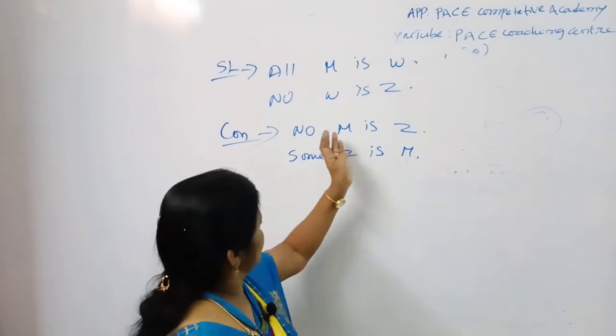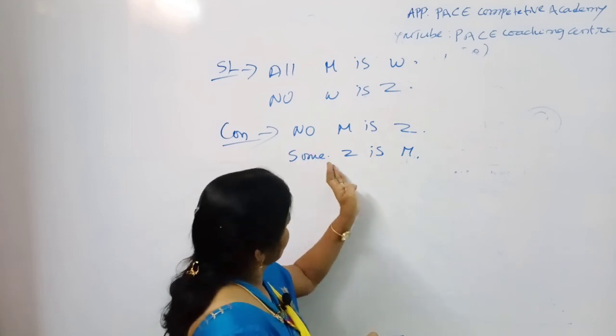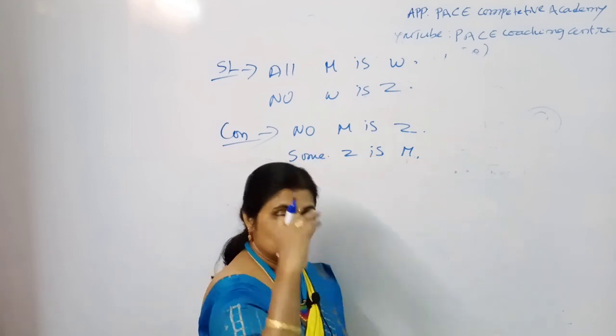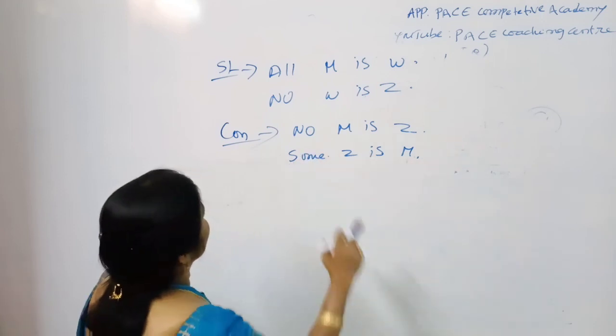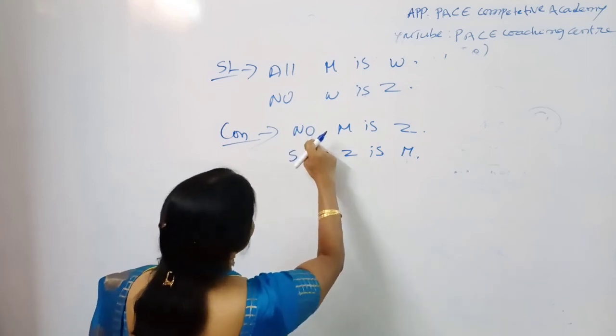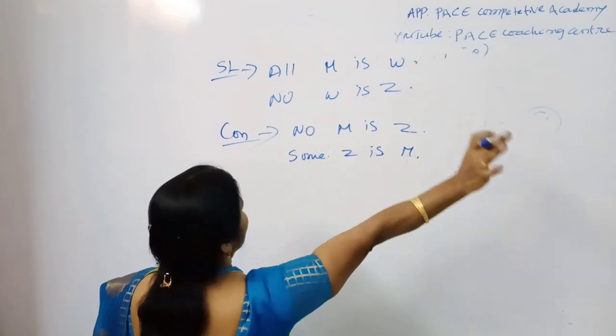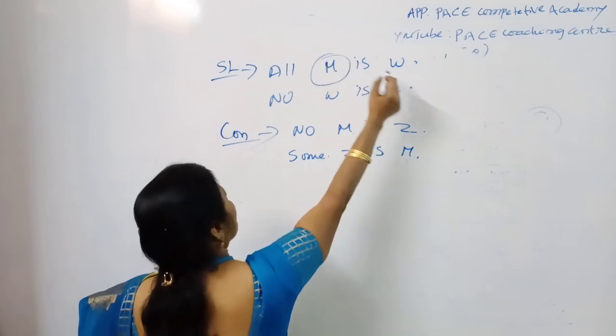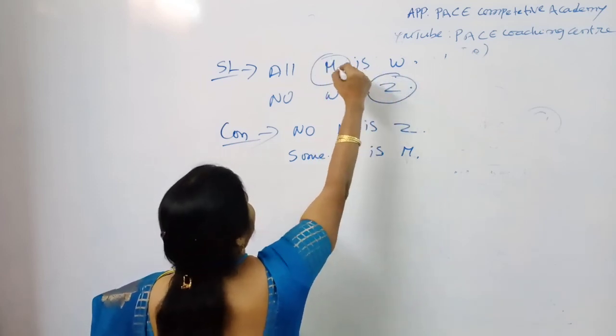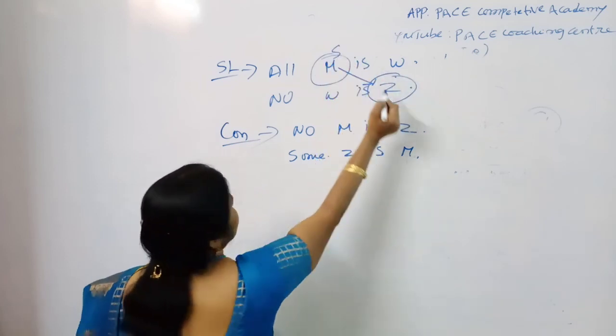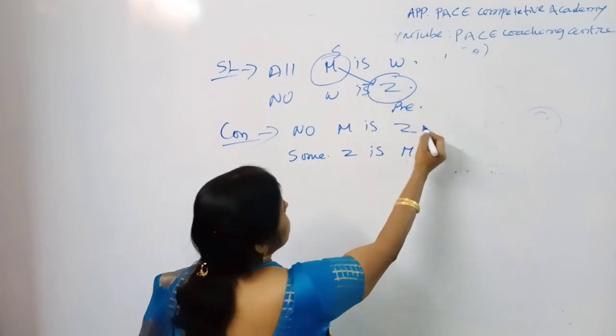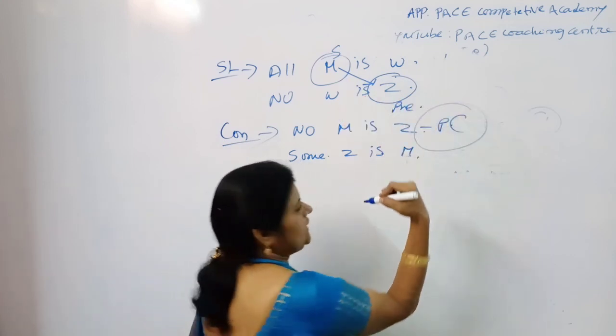Common words means here also M, here is also Z, here is also Z, here is also M. So the conditions are okay. See this conclusion, no M is Z, M is here, Z is here. Means you are clubbing the subject with the predicate. Means this comes under which category?